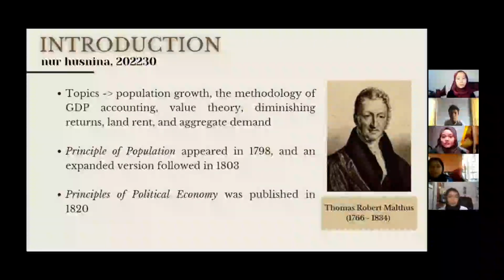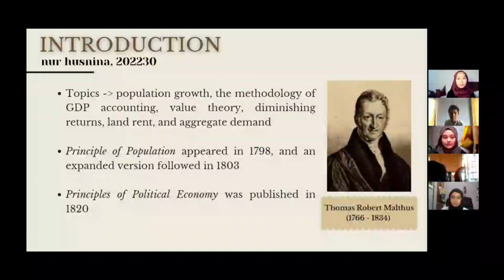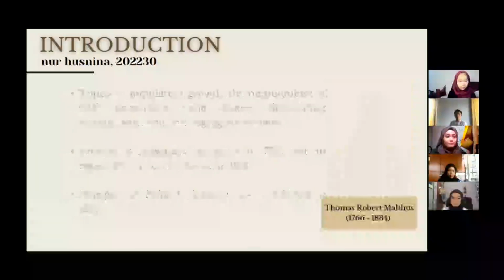Malthusian theory came from an individual named Thomas Robert Malthus. The topics that he was interested in were population growth, the methodology of GDP accounting, value theory, diminishing returns, land rent, and aggregate demand. He wrote Principle of Population in 1798 and an expanded version came out 5 years after, in 1803. He also wrote Principle of Political Economy in 1820.